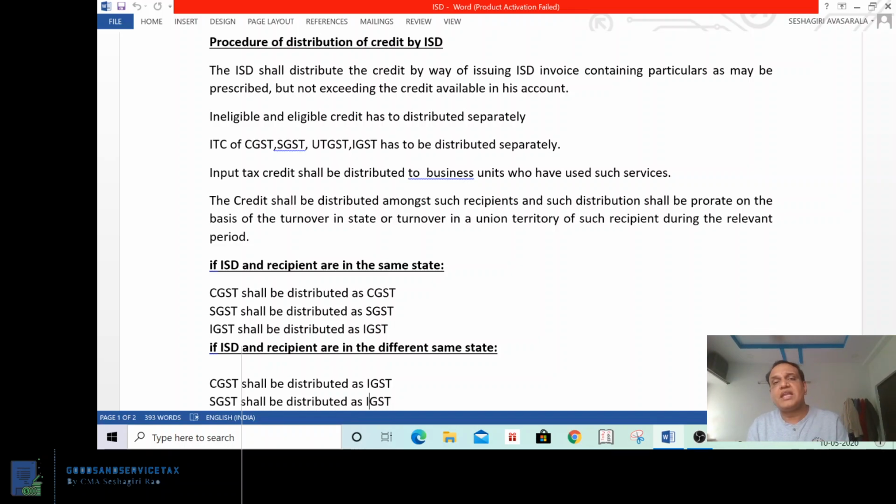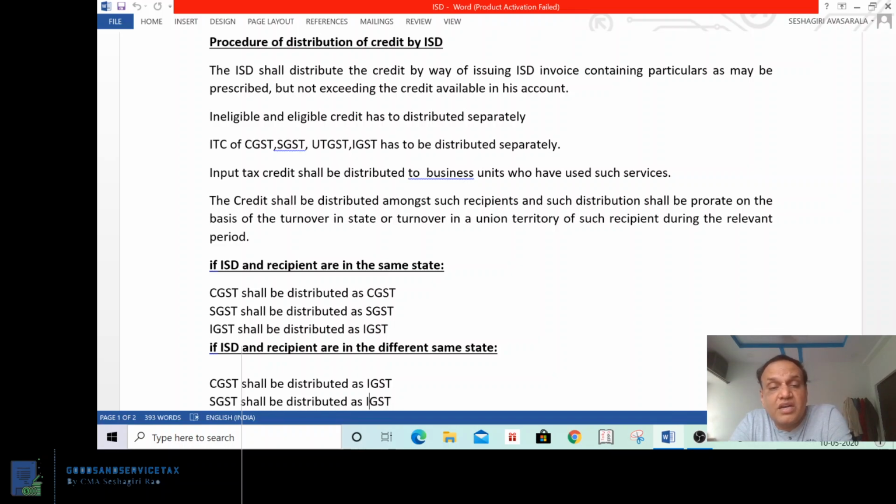I can repeat again. The head office is located in Bombay. One branch is located in Calcutta, one branch is located in Telangana. In such a case, any services received by the head office which relate to Kolkata, such credit shall be passed to Kolkata only. He shall not pass such credit to the Telangana unit. Understand? Okay.